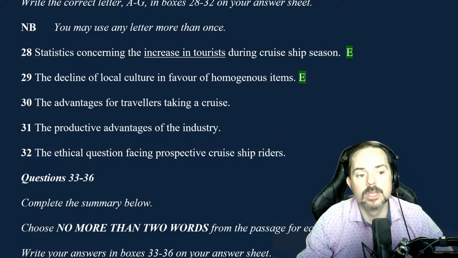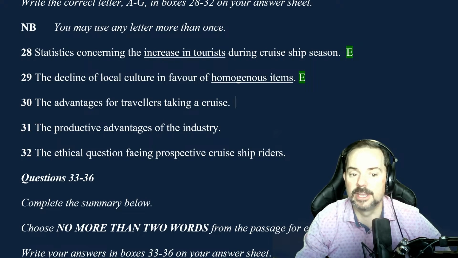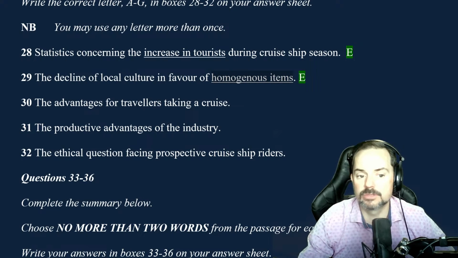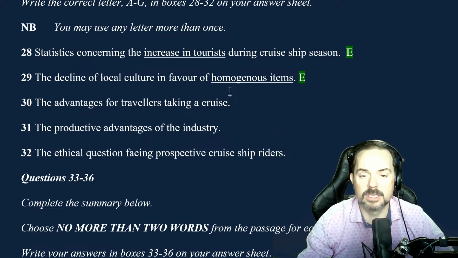Some students think, oh, I'm just going to skim read for homogeneous items. That looks like a tricky word. I can just find this tricky word. It's not in the passage. The homogeneous items are actually, it just means similar items like pizza, hamburgers, French fries that you find in a lot of different places.